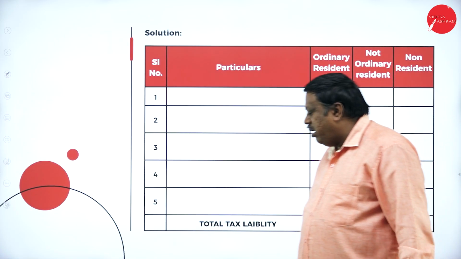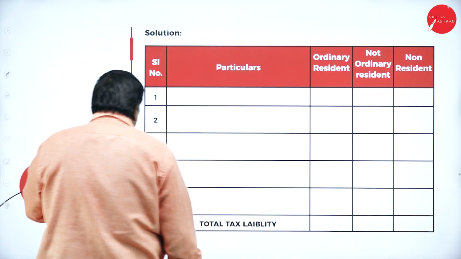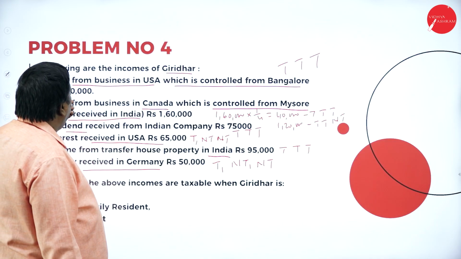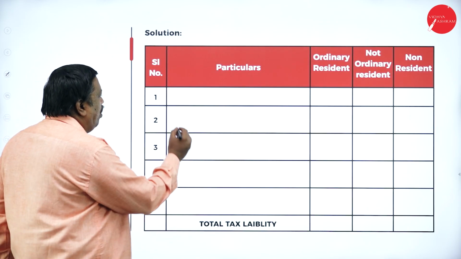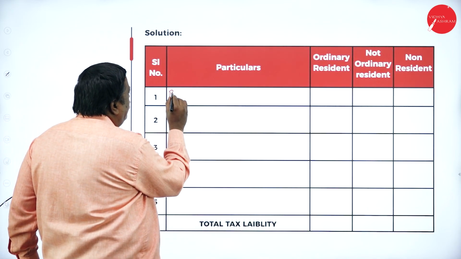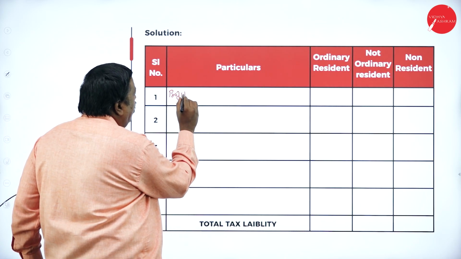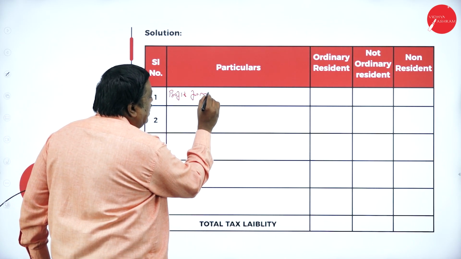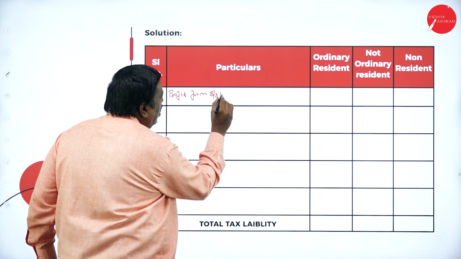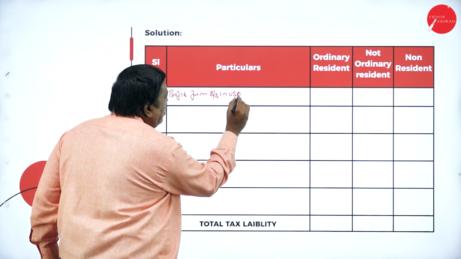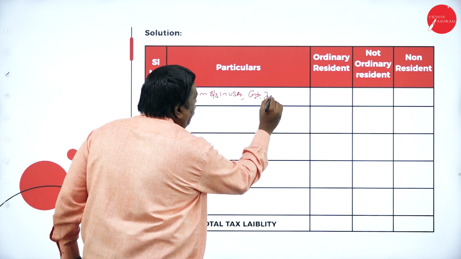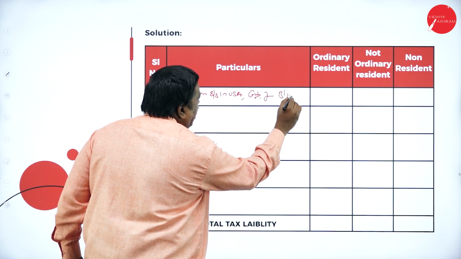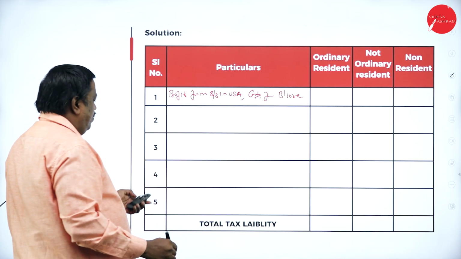I am Mr. Giridhar here. What was my first income? I had a business in USA which is controlled from Bangalore. Profit from business in USA controlled from Bangalore.